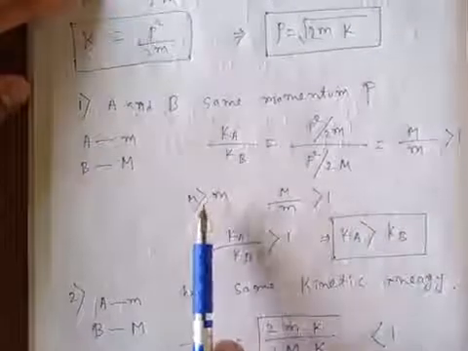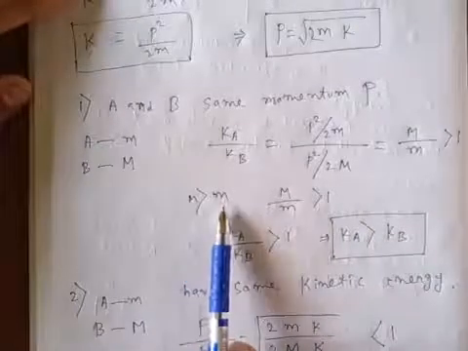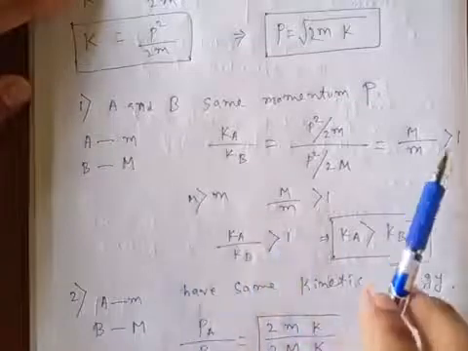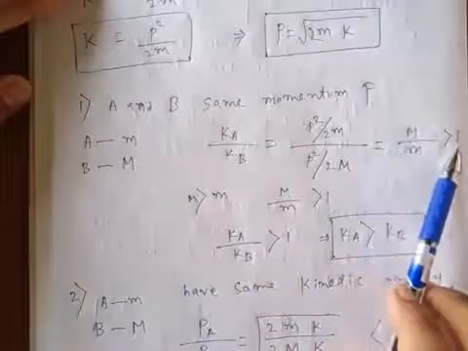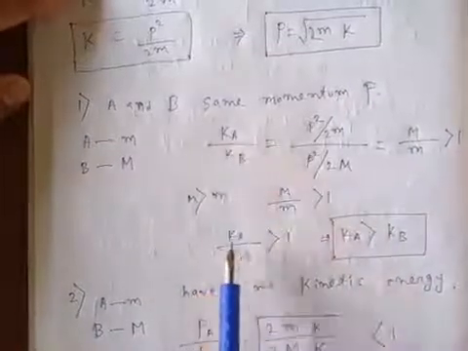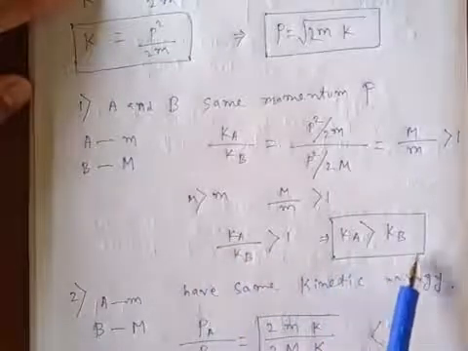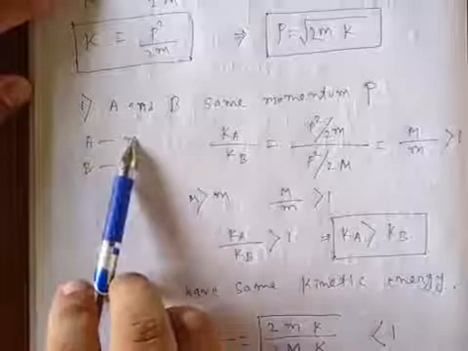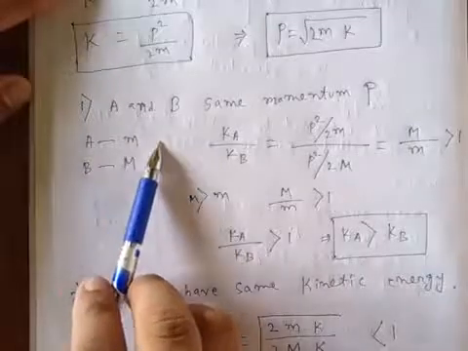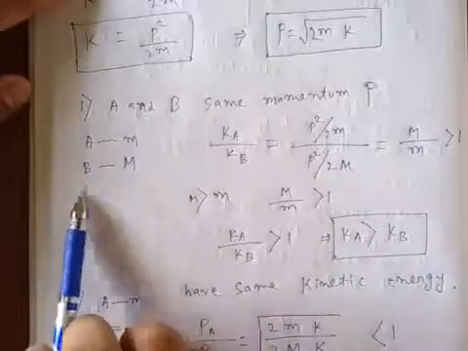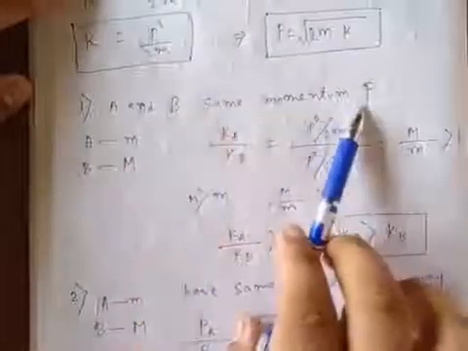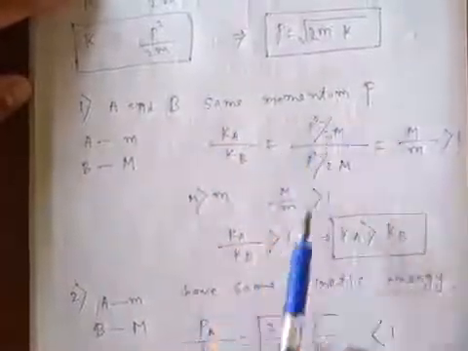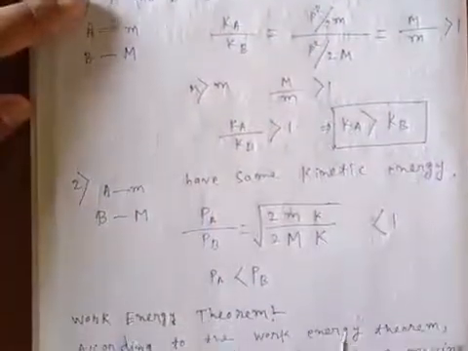We know that capital M is greater than small m, so this ratio is greater than 1. So the kinetic energy of A is greater than the kinetic energy of B. So the lighter body has more kinetic energy than the heavier body when the momentum of the two bodies is the same.